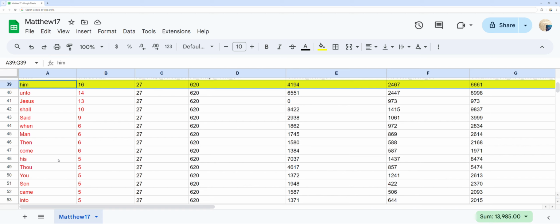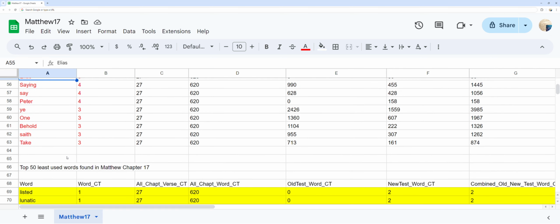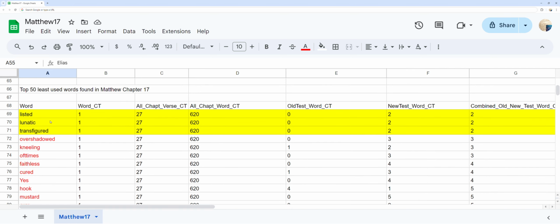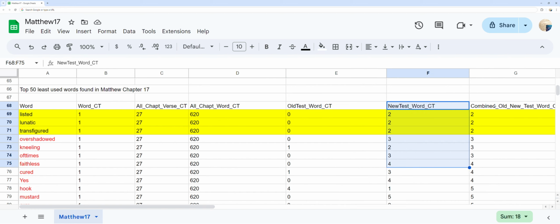Top 50 least used words found in chapter 17. You can see the least frequent words in Matthew chapter 17 and the word count for each. As well, you can compare that to the total times those words are used in the whole of each Old Testament, New Testament, and both Old and New Testaments.